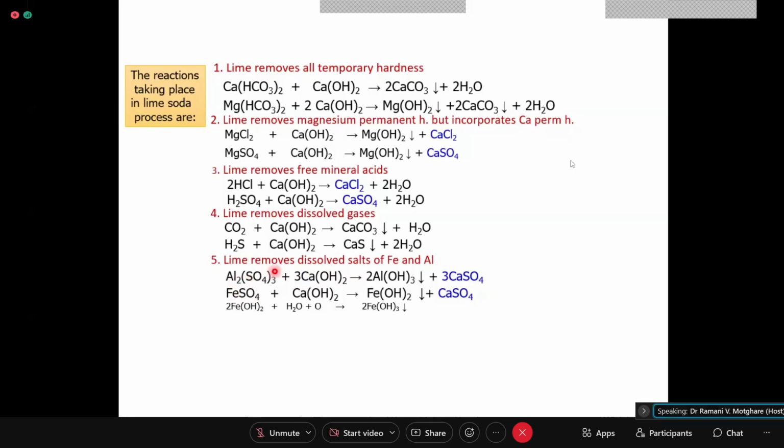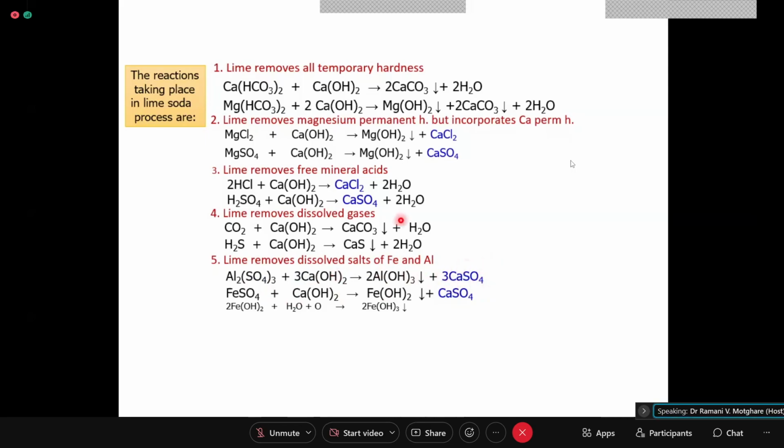This requires 6 equivalents of lime for its removal, producing 6 equivalents of this, and this is also 6 equivalents. So in short, I can say 1 equivalent of alum requires 1 equivalent of lime, produces 1 equivalent of floc, and produces 1 equivalent of calcium permanent hardness. So all are 1 1.